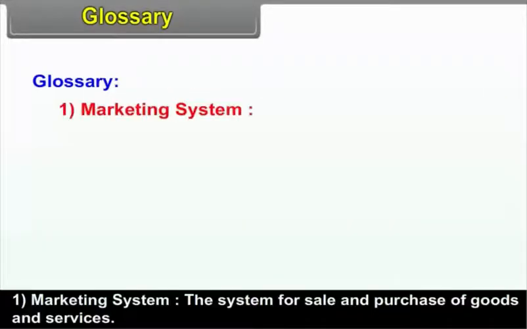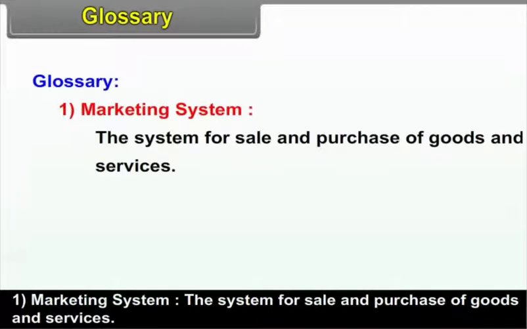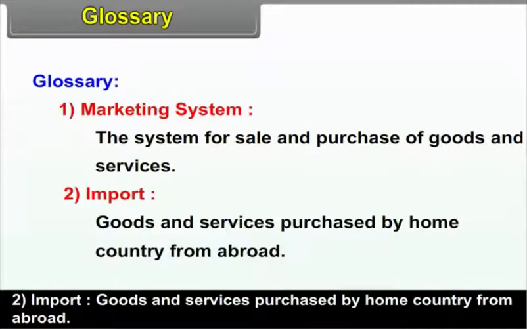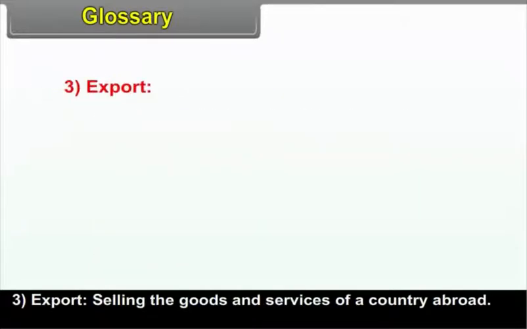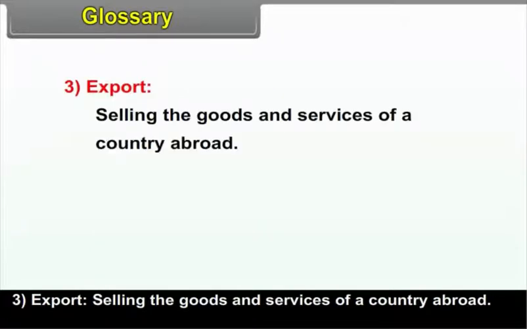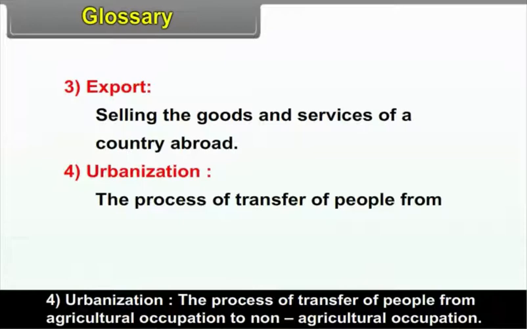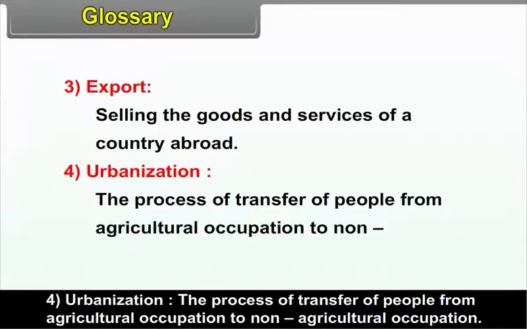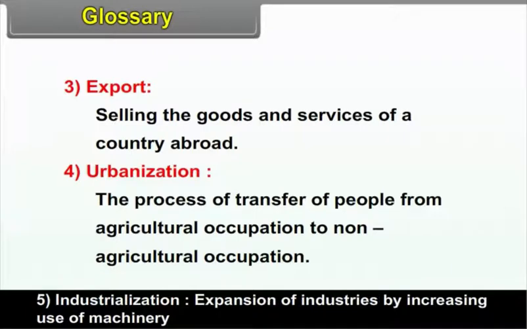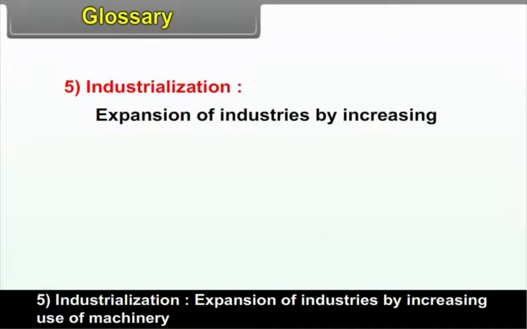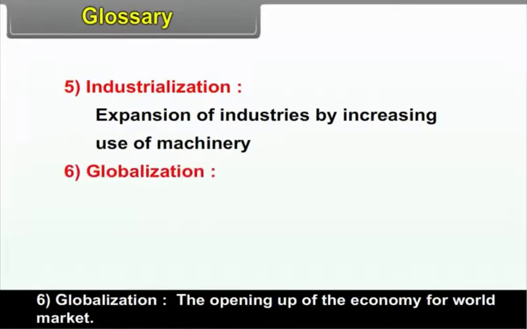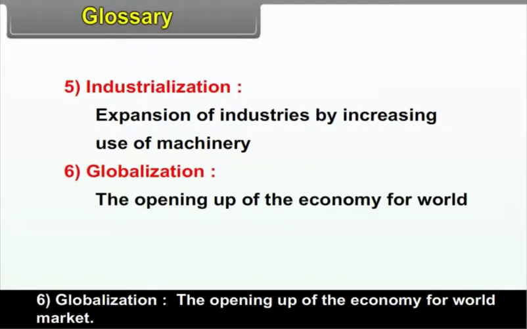Glossary. Marketing system. The system for sale and purchase of goods and services. Import. Goods and services purchased by the home country from abroad. Export. Selling the goods and services of a country abroad. Urbanization. The process of transfer of people from agricultural occupation to non-agricultural occupation. Industrialization. Expansion of industries by increasing the use of machinery. Globalization. The opening up of the economy for the world market.